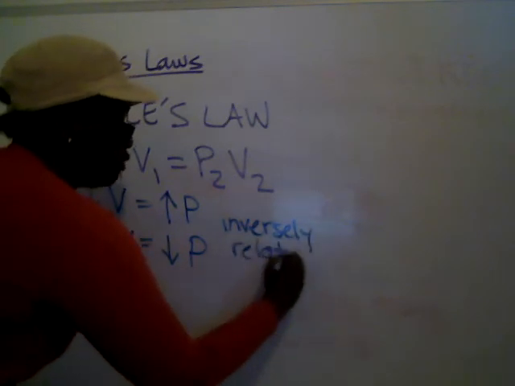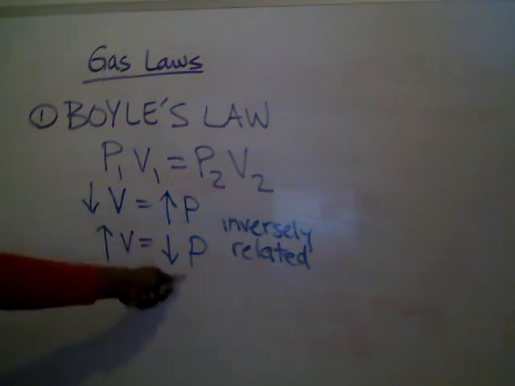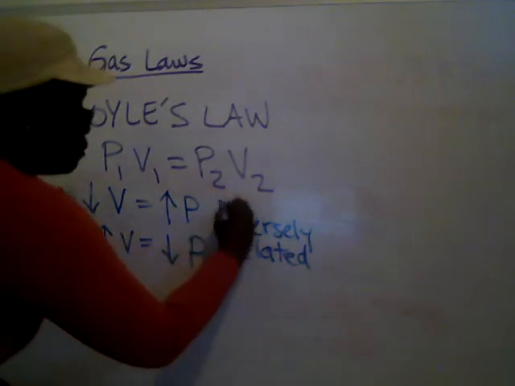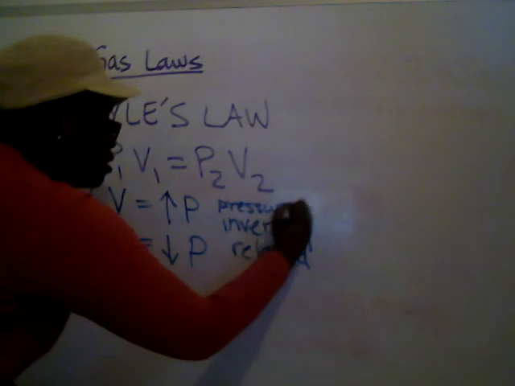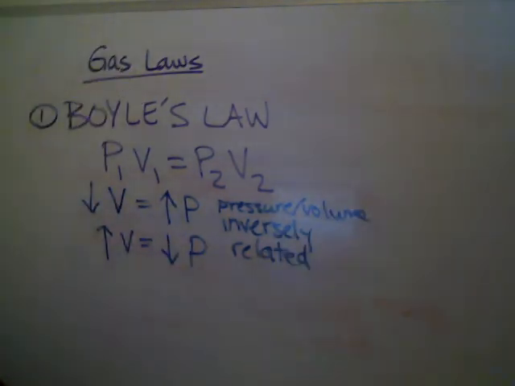Meaning, if we were to increase one, the other one decreases. So if we increase volume, the pressure decreases. If we increase pressure, the volume decreases. So vice versa, they go in opposite directions. So pressure and volume are inversely related. Okay, this is very different than what we'll see for some of the other gas laws.